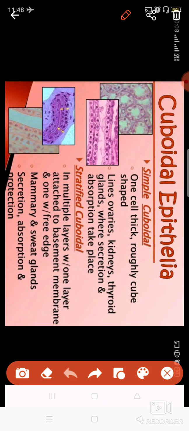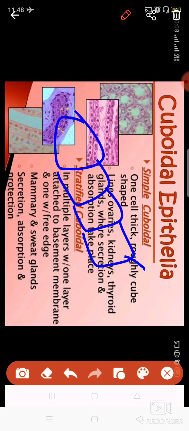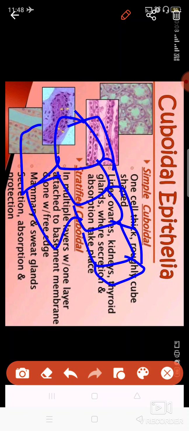Stratified cuboidal epithelia. Basically this is multi-layered, and these are cuboidal, meaning their structure is cuboidal. Cube-like cells are present like this. These are cube-like, but multi-layered. These are not single layered.